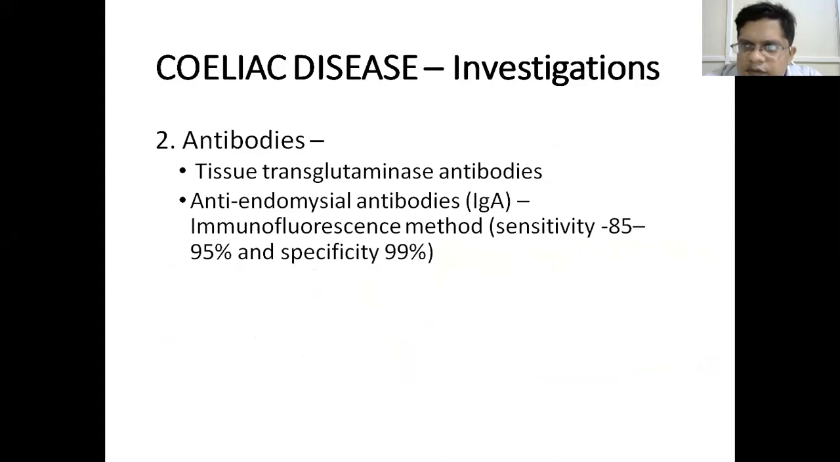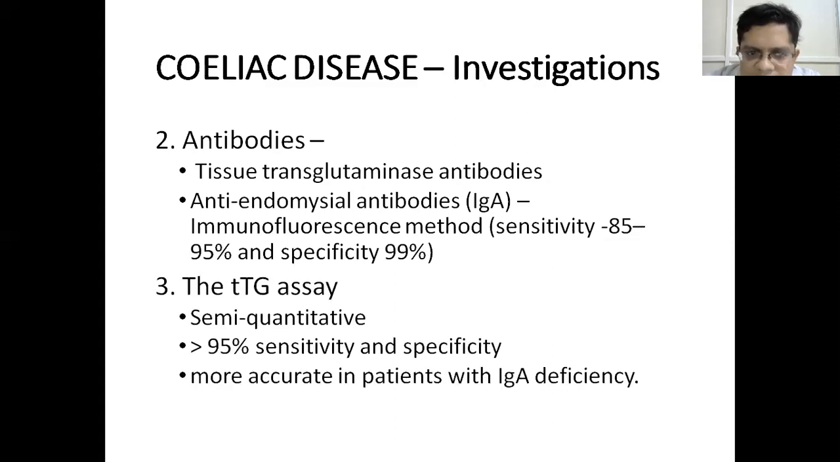So antibodies. The definitive investigation is duodenal biopsy. Then it is an autoimmune, inflammatory disease. So we have antibodies like tissue transglutaminase antibodies and anti-endomysial antibodies. Anti-endomysial antibodies are not recommended in some countries. Tissue transglutaminase antibodies are, and in countries like the UK, TTG SAR is done, which is semi-quantitative, 95% sensitive and specific.